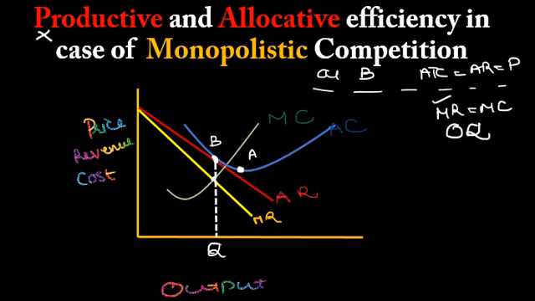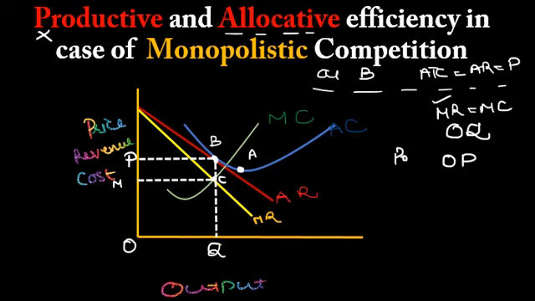Now let us find out about allocative efficiency. If I want to check the price at this point B, the price is given by OP. And for the marginal cost, since the output is cutting the marginal cost curve at the point C, the marginal cost is OM.